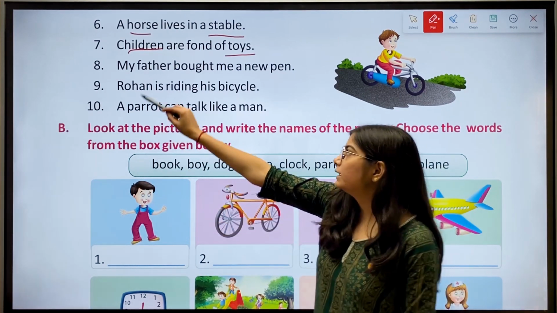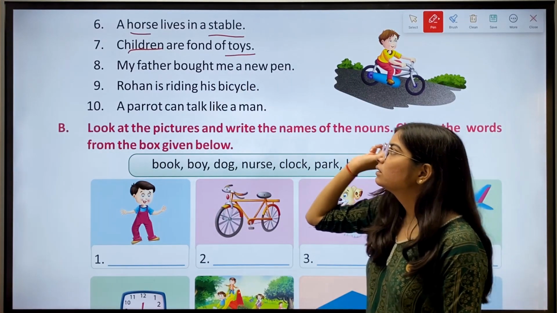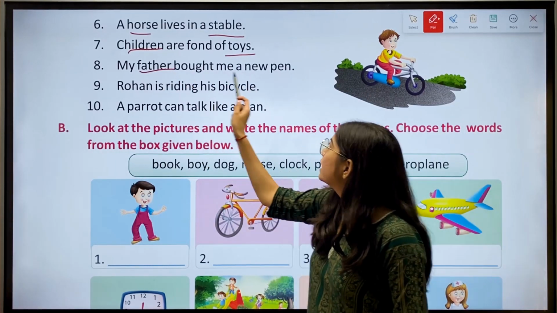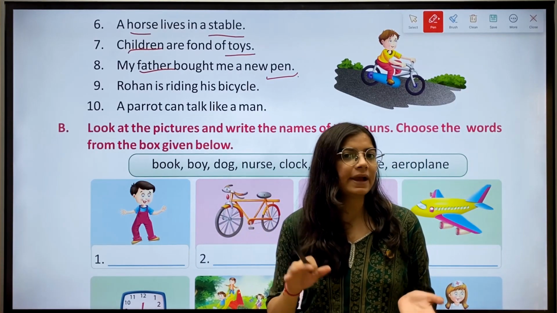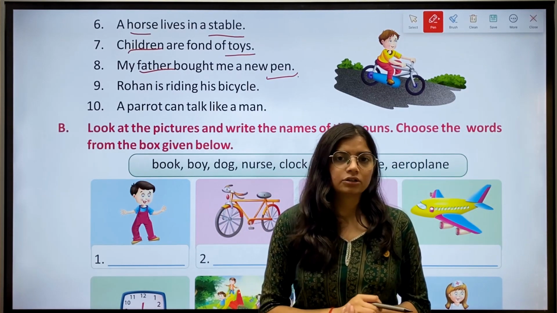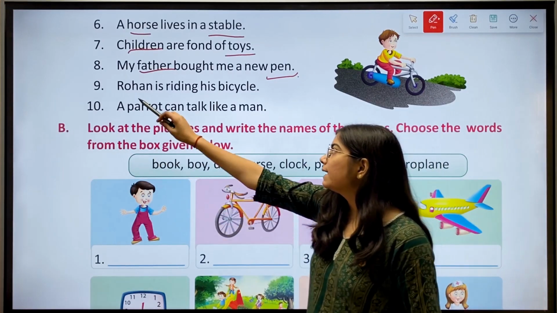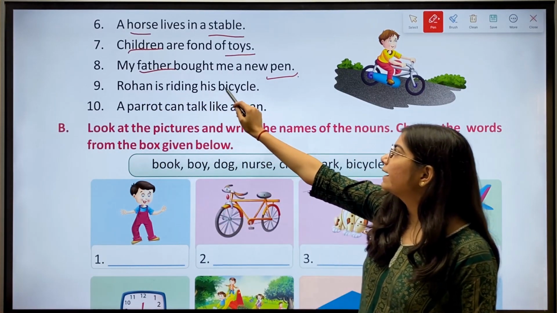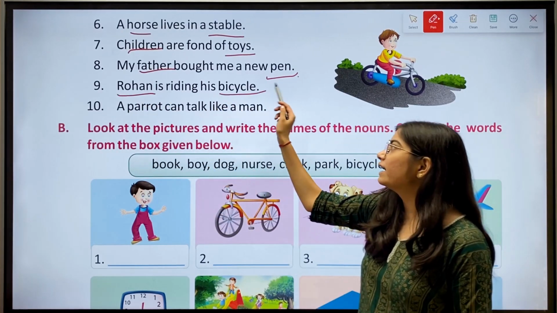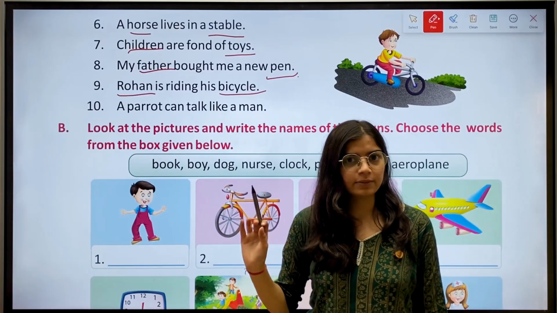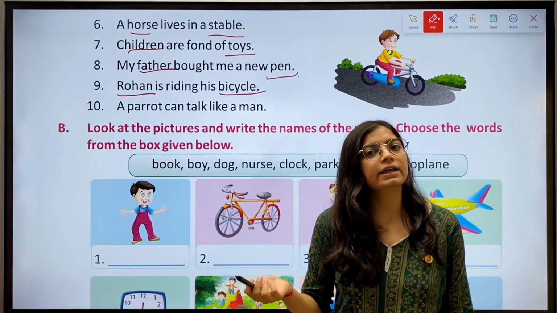Okay. Then 8, my father bought me a new pen. Now father and pen. Father is the name of a person and pen is the name of a thing. So these are naming words. 9th, Rohan is riding his bicycle. So Rohan and bicycle. Rohan is the name of the person and bicycle is the name of a thing.